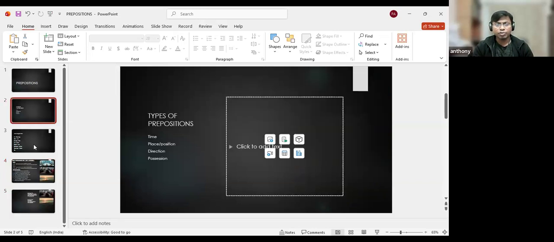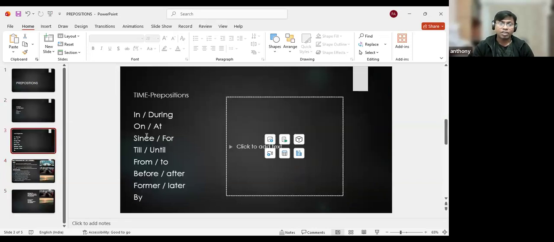Now there are many other prepositions. We have seen only in, at, and during. Now for time, same thing. On also time we can use since, for, from, to. You see this: till, until, from, to, since, for. All these are talking about time only.